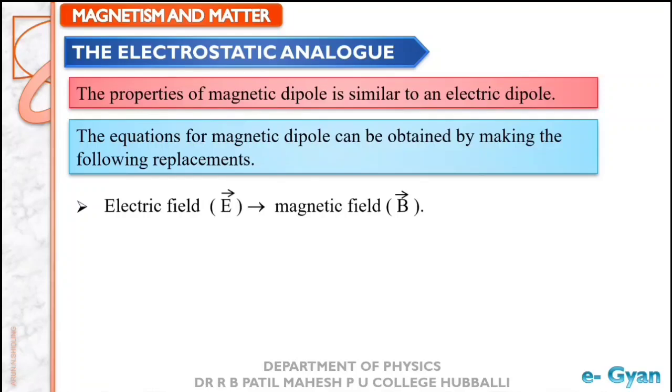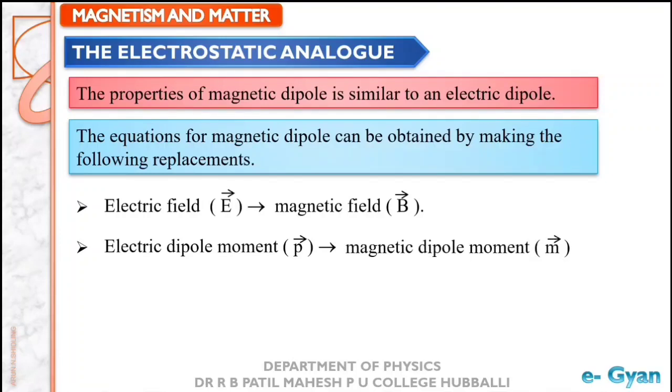So here we shall begin with electric field to be replaced with magnetic field. Further, we are going to replace electric dipole moment P with magnetic dipole moment M, and the proportionality constant 1 divided by 4 pi epsilon naught will be replaced with mu naught divided by 4 pi. So we are going to do this replacement in the electrostatic equations and figure out whether they will yield us the magnetostatic equations or not.